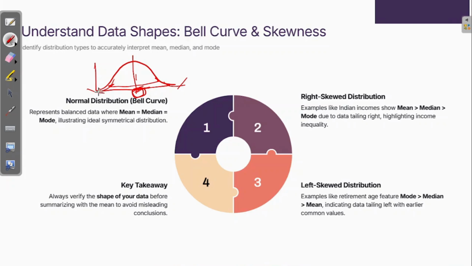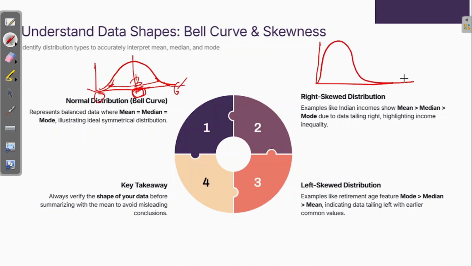Just imagine the height of a person starting from 0 to 6 feet. So what will happen? The mean or the median or the mode will come to here. Correct? So it is normally distributed data, and here everything happens in a very simple way. Now just take the right skewed distribution. We talked about the normal distribution. Let's see the right skewed distribution. Okay, so the right skewed distribution looks like this, right?